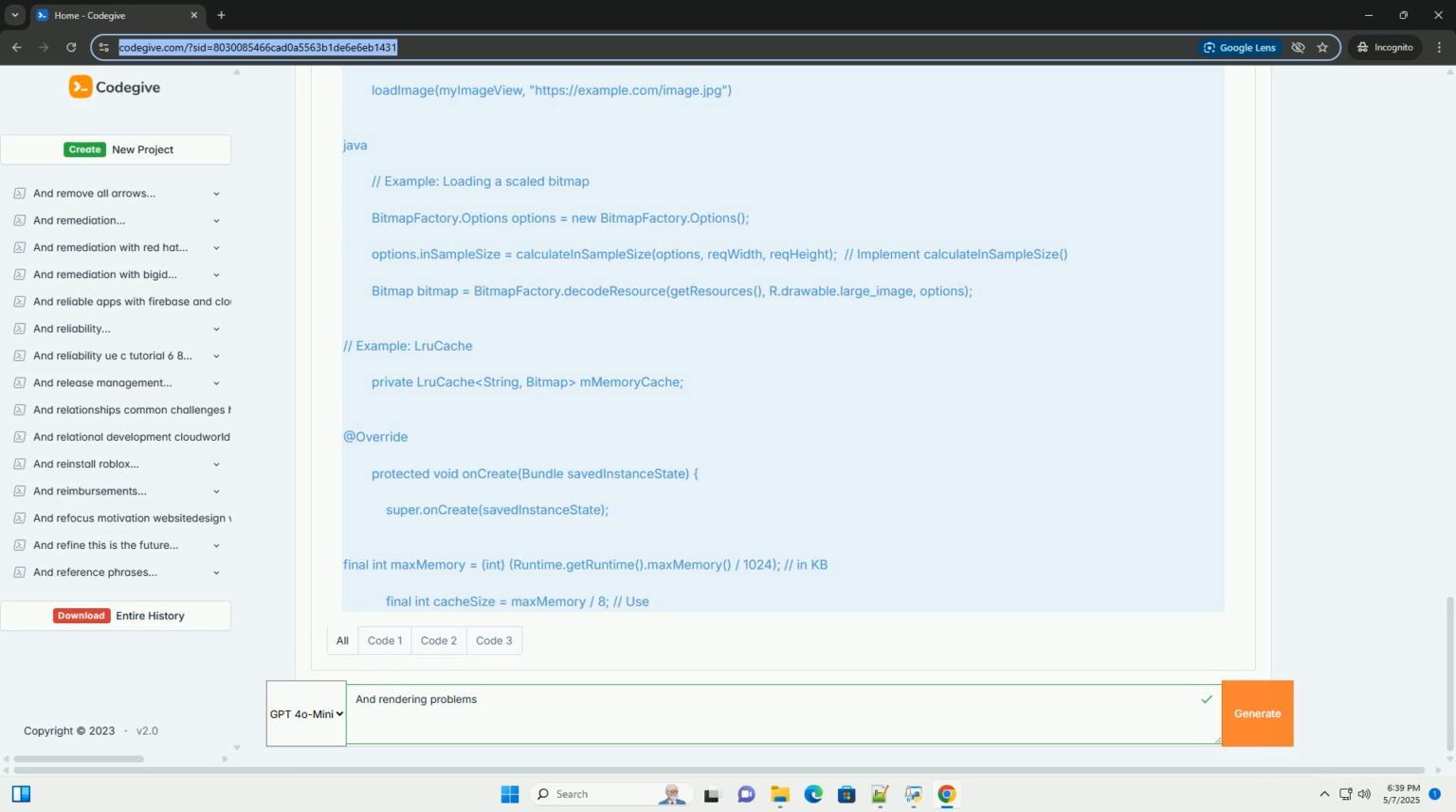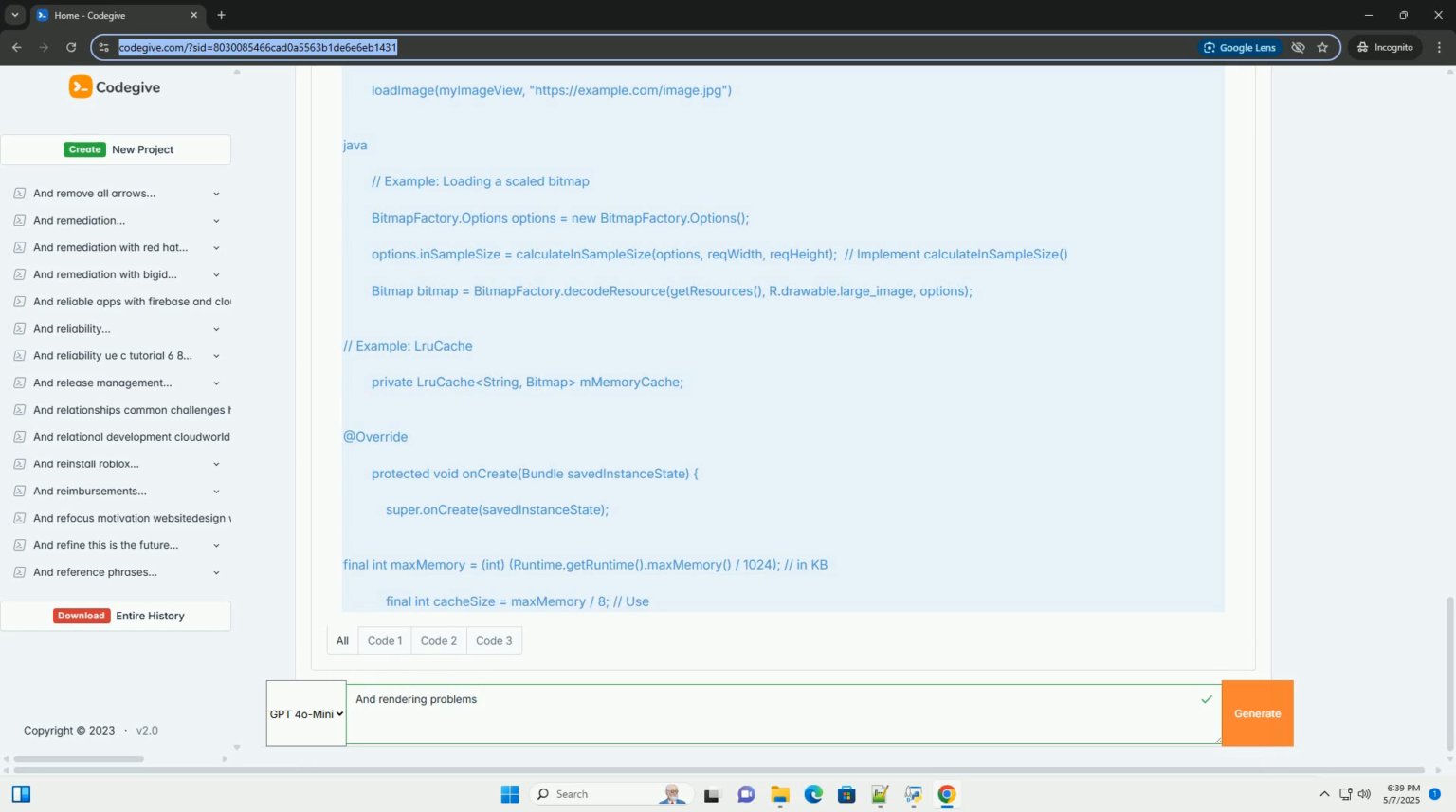Use bitmap.recycle. Be cautious using recycle, since it can cause exceptions if used in multiple locations. Let the garbage collector handle it. Use it only when you are absolutely sure you are done with the bitmap. Use object pooling. Reuse objects instead of creating new ones repeatedly. Example, weak reference. 5. Bitmap optimization.